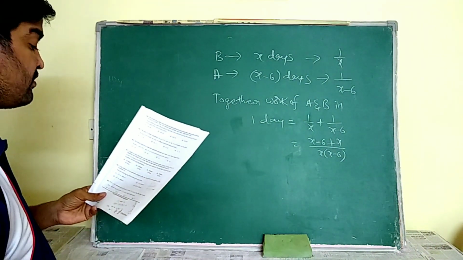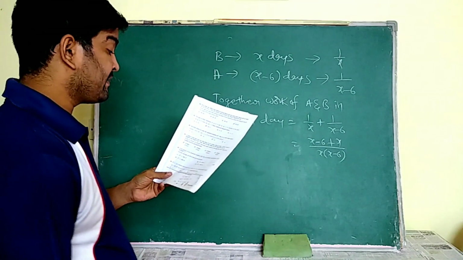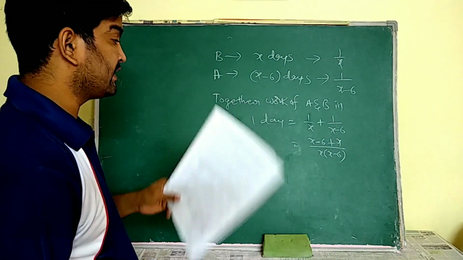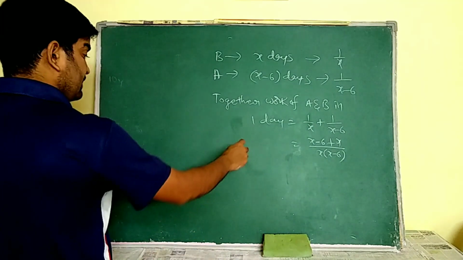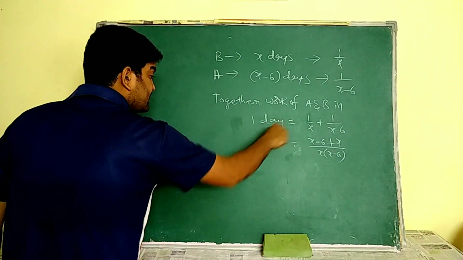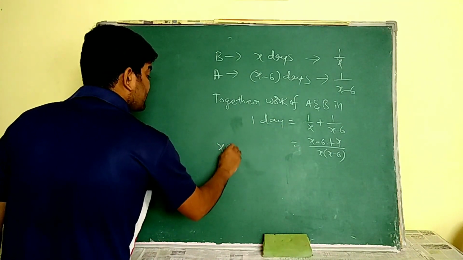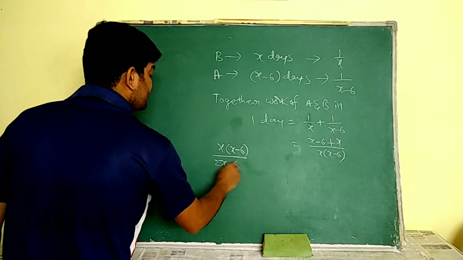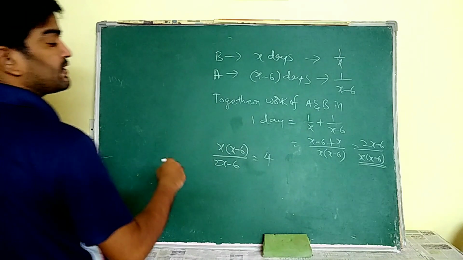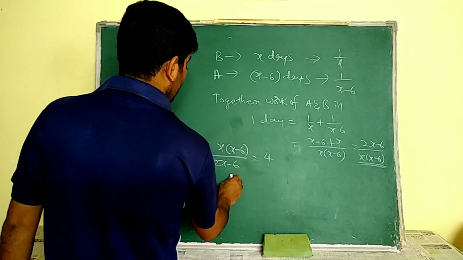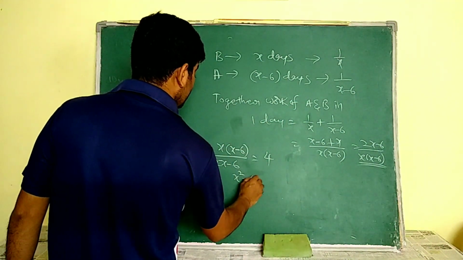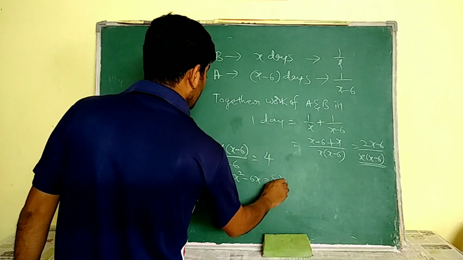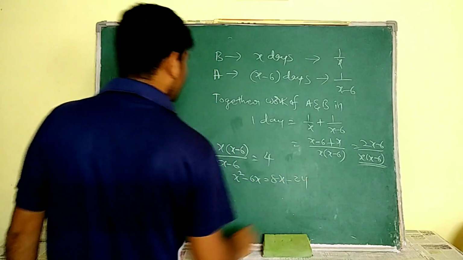4 days. Here he gave, no. Both A and B can finish the work in 4 days. So the time taken to finish the work is equal to x into x minus 6 by 2x minus 6. Time taken to finish the work is the reciprocal of that. So here x square minus 6x is equal to 8x minus 24.